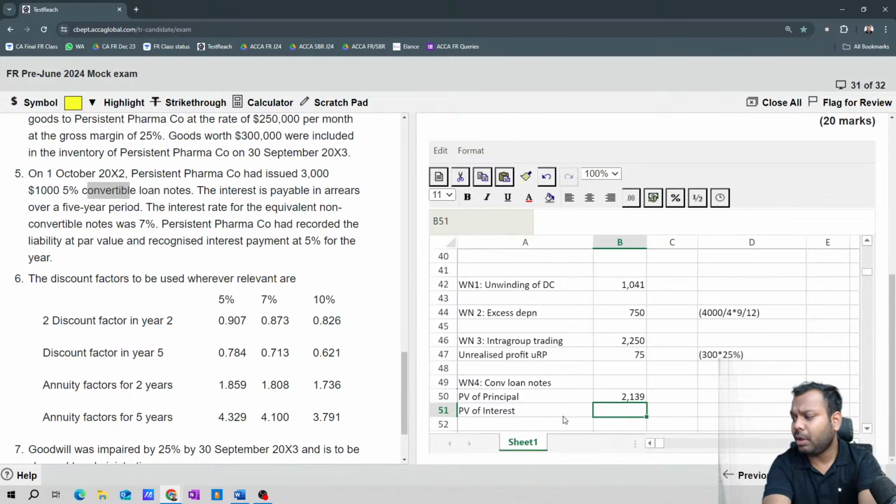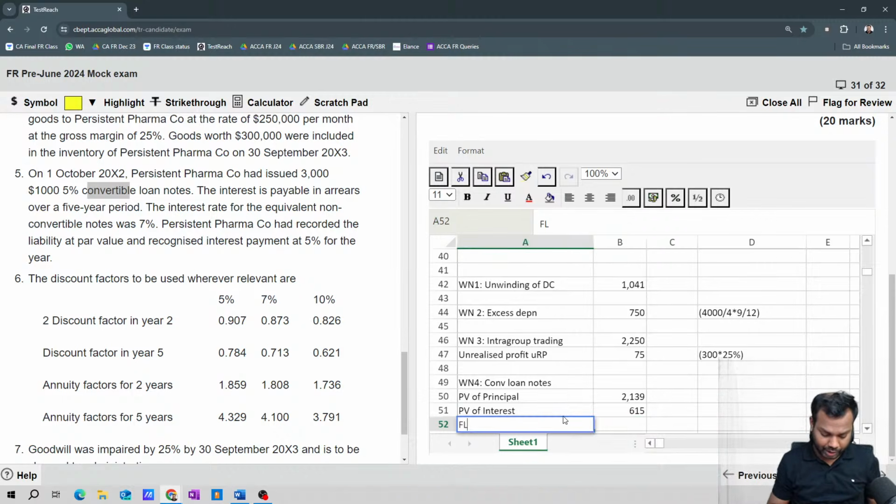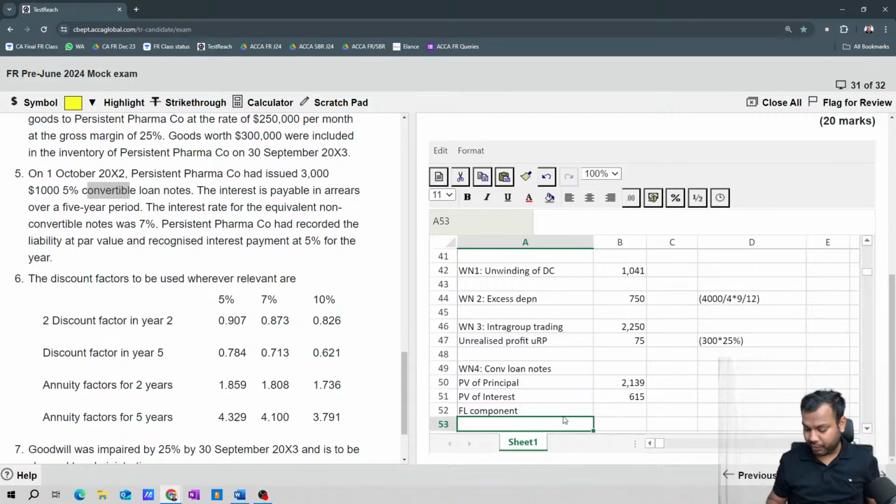Now interest is how much? 3,000 into 5%, now into the annuity factor of 7% for 5 years. Is it given in the question? No. So let's find it. 1.07, for 1, 2, 3, 4, 5 years, it is 4.1. 4.1 multiplied by the interest is how much? 615. So this is the value of the FL component. It is equal to this plus this, the FL component.